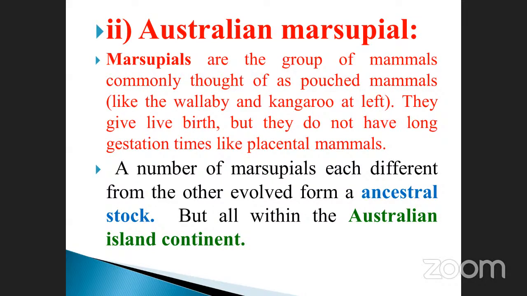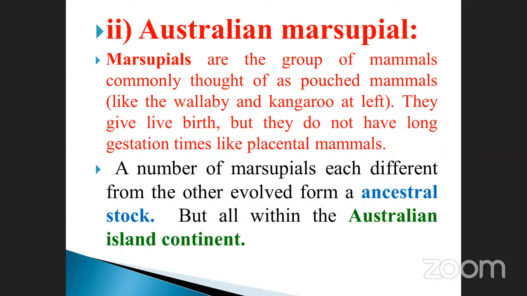See here, the marsupials are a group of mammals. Listen here, marsupial is nothing but a group of mammals commonly thought of as pouched mammals, like a wallaby and kangaroo at left. They give live birth, but they do not have a long gestation time like placental mammals. That's why this type of animals are called marsupials.